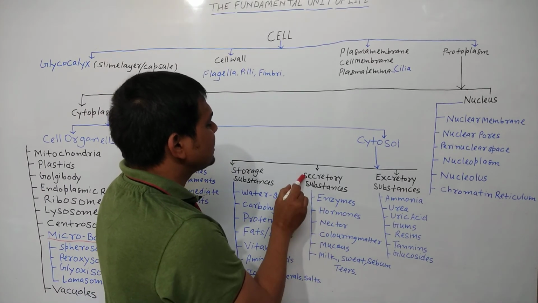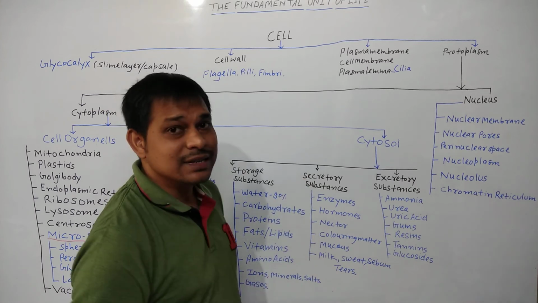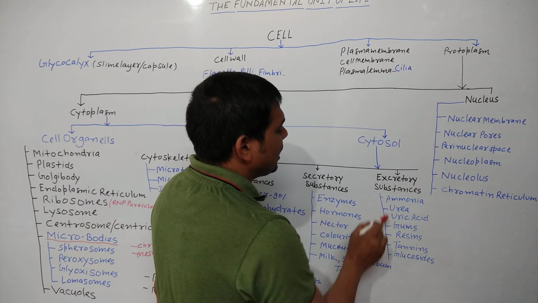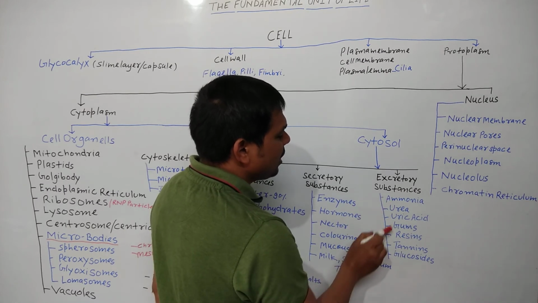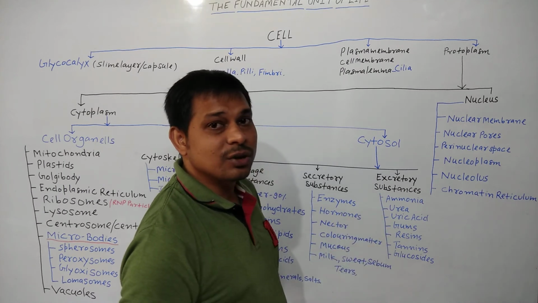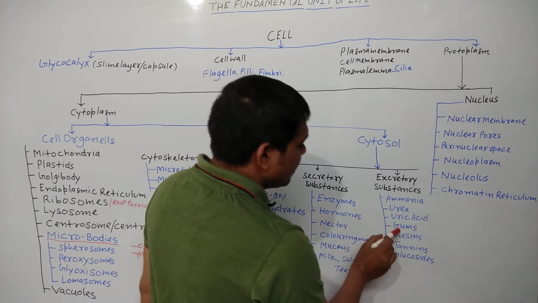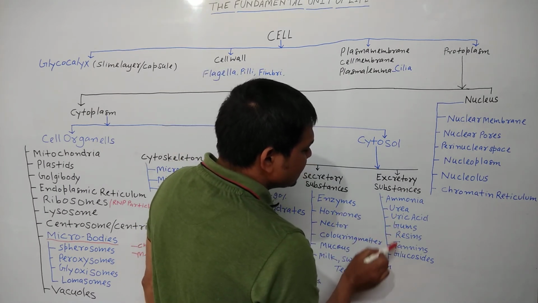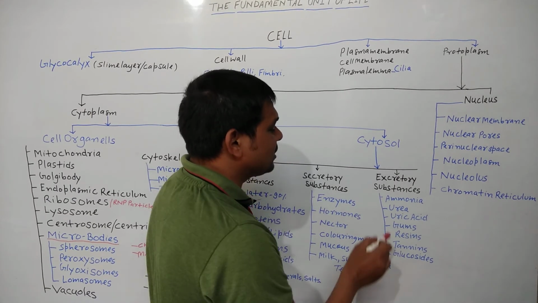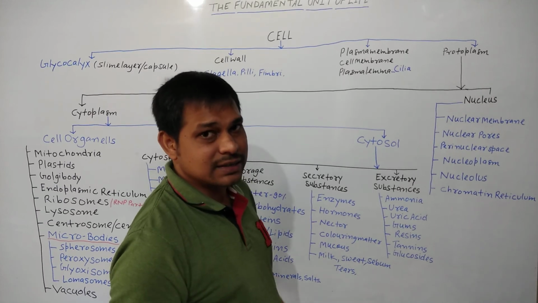These are the secretory substances of the cell. Next, excretory substances like ammonia, urea, uric acid. These are the excretory substances of animal cells. Gums, resin, tannins, glucosides are the excretory substances of plant cells.